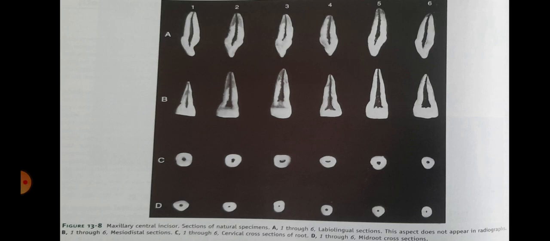In B1, you can see the pulp horn is not prominent due to the formation of secondary dentin, whereas in B6 you can see the pulp horns are prominent. That means it is a specimen of a young individual. Usually the pulp horns correspond with the number of cusps or labial lobes. This is a central incisor; here pulp horns correspond with the number of labial lobes.